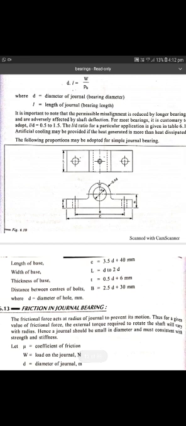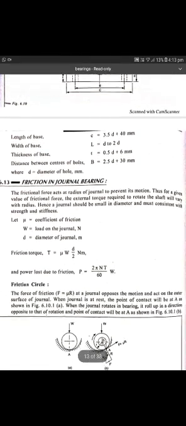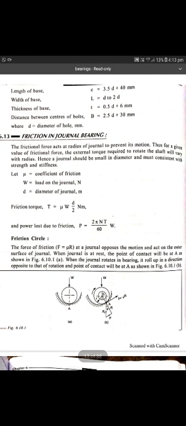So here you can see this simple journal bearing. It has a diameter, that is the journal. D is the diameter of the journal and L is the length of the journal, that is nothing but the width of the journal. Here you can see friction in journal bearings. Generally the frictional force acts at the radius of the journal to prevent its motion.